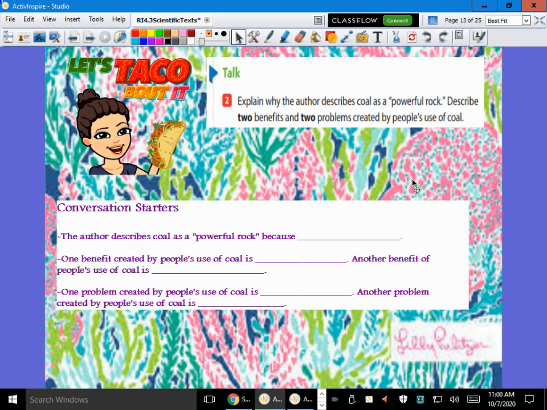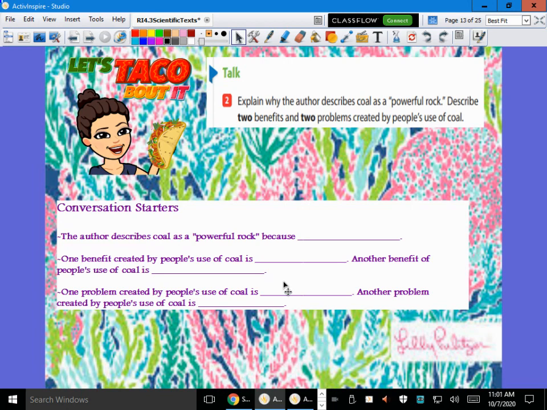Now, let's just think about this. Let's talk about what we read about. We read about a powerful rock. Why do we describe coal as being a powerful rock? Does it have superpowers? Does it fly around? No. Well, why is it powerful? Yeah, it's powerful because it's used to create energy. Remember what we said? It's used to create heat and electricity. That's pretty powerful.